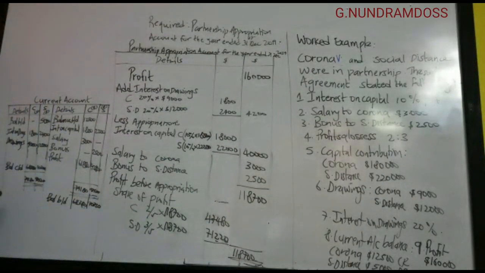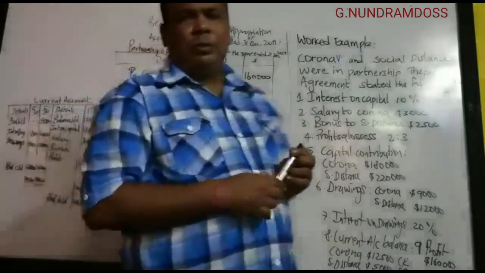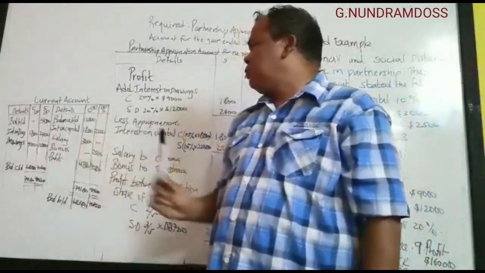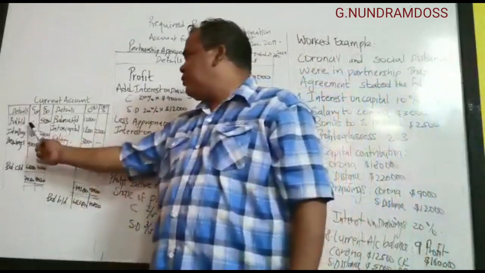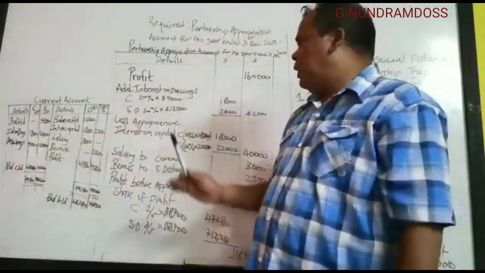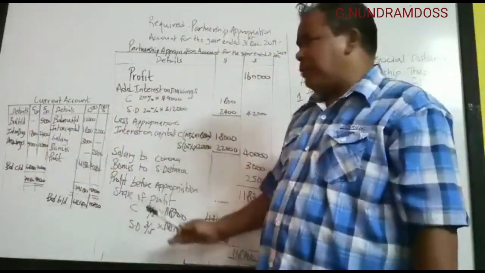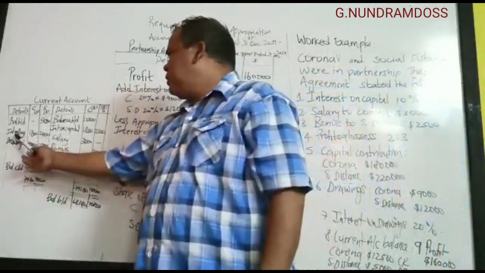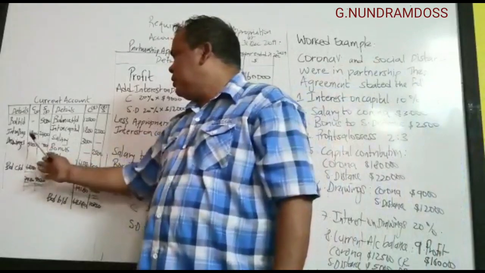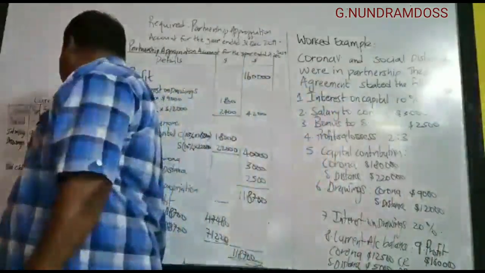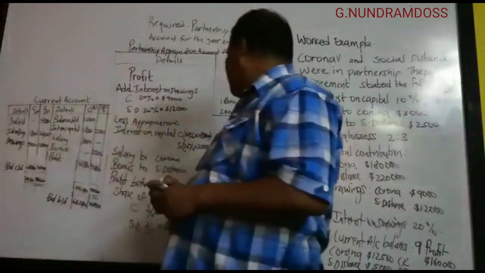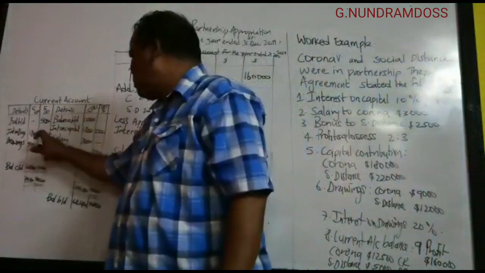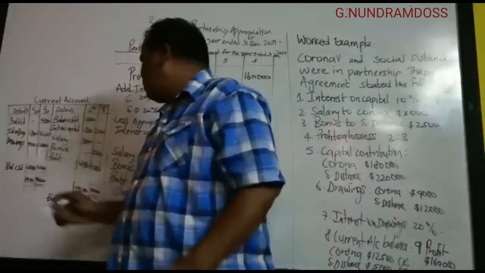In the current account, we have what we have in the current account. You see over there. In the current account, we will have balance on the credit side 12 500, and then we have balance for social distance 5 000. So all items which have been added in the appropriation account will have to be debited in the current account. There we have interest on drawings on the debit side. So we have to correct this interest on drawings, 1 800, 24 000, okay? 22 000, 1 800 and 22 000. This one you correct it, 1 800 and 22 000.